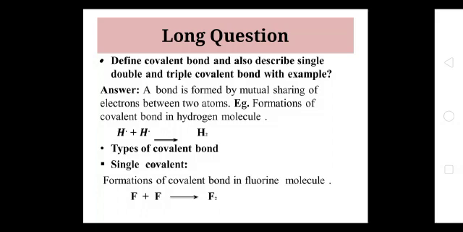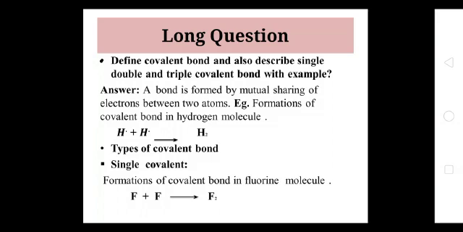To attain stability, an atom can gain electrons, lose electrons or share electrons. But here we are discussing the sharing of electrons because our topic is covalent bond, which is related to the sharing of electrons. Hydrogen contains one electron and the other hydrogen also contains one electron in its valence shell. Hydrogen shares one electron with the other hydrogen atom to form the hydrogen molecule.